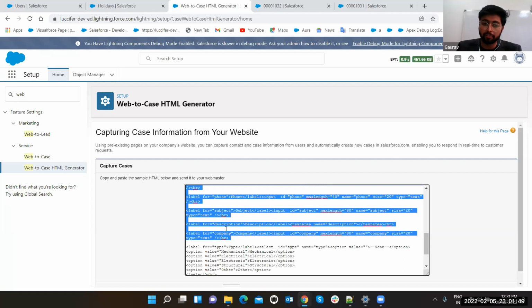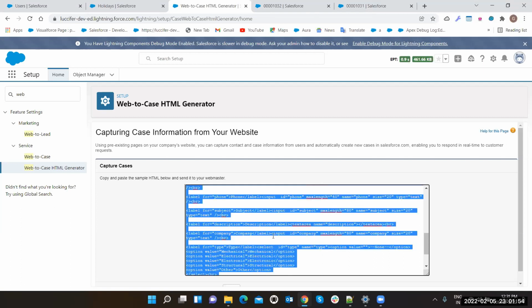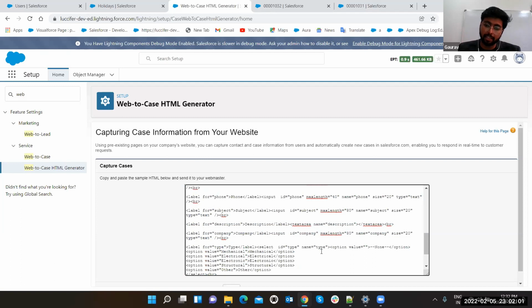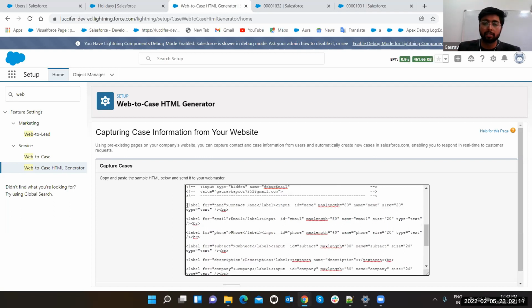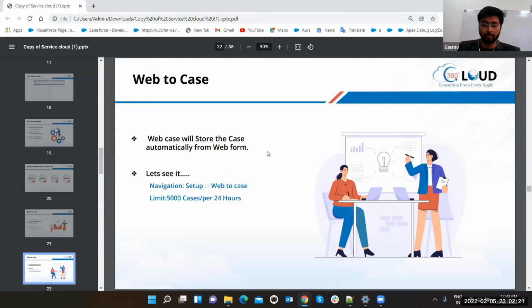That's it. Now, if they do not want to create a web page manually, this is the basic stuff. Just select it, copy it, and provide it to them. They will paste this in their website, and it is going to start working. But this is very basic stuff. Your designing and everything will be separate from this. This will be just like name box, name box, name box. Simple, very simple. So this is Web-to-Case which you can use for the easy stuff, but usually you have to redesign it because it's not good when you look at it. So let's move to the next slide.